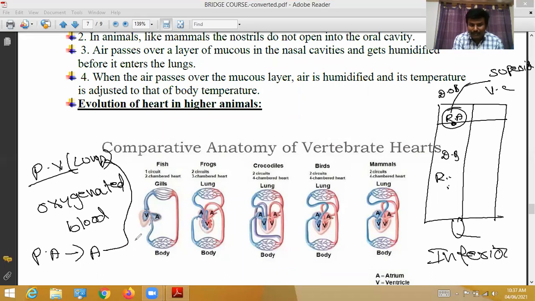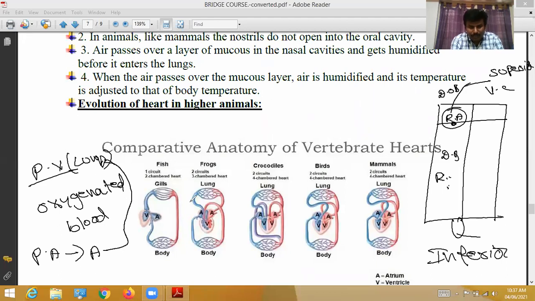These two are separate. The aorta supplies oxygenated blood to various body parts. The caval veins are separate too: two pre-caval veins and one post-caval vein bring blood from various body parts to the right auricle.